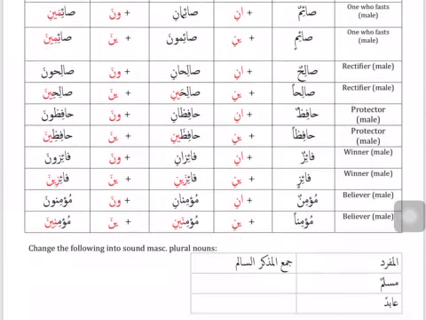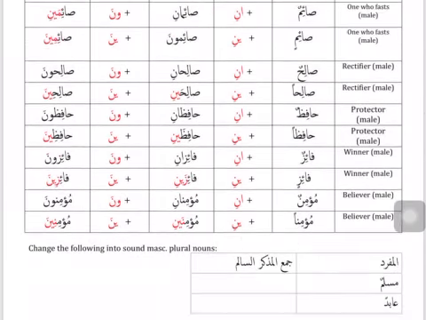It means believers, more than two. If the word mu'min ended in a fatha, then to make it dual, I will add the ending aini, mu'minaini, talking about two believing males. To talk about more than two believers, we will add the ending ina, mu'minina. We see this a lot in the Quran, mu'minuna, mu'minina, talking about believing males, more than two.